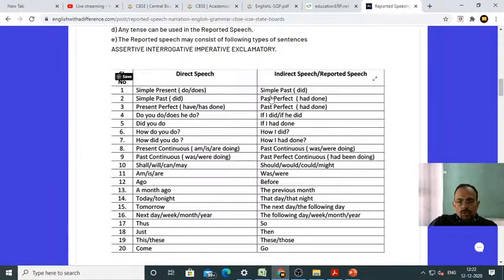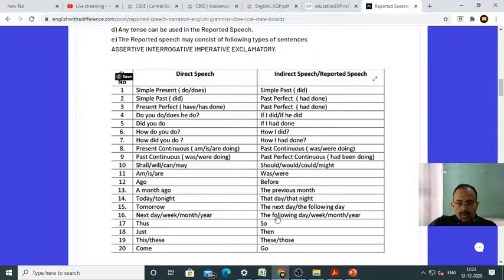Like simple present becomes simple past, do/does becomes did, simple past did becomes had done, present perfect have or has done becomes past perfect had done, do you do or does it do becomes if I did or if he did, how do you do becomes how I did, how did you do becomes how I had done, present continuous becomes past continuous, past continuous becomes past perfect continuous, shall, will, can, may become should, would, could, might, am, is, are becomes was or were, ago becomes before, a month ago becomes the previous month, today, tonight becomes that day, that night, then tomorrow becomes the next day, the following day, next day becomes the following day,